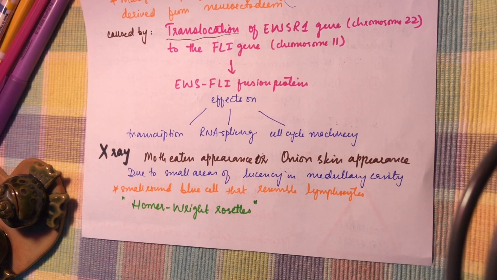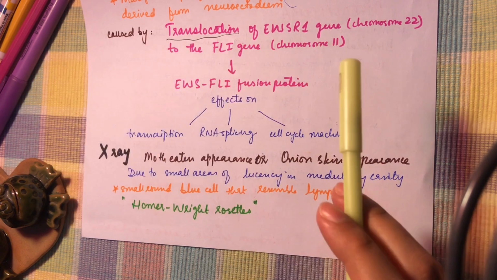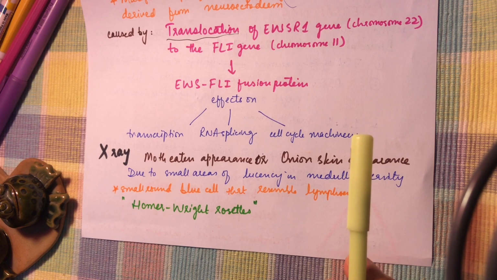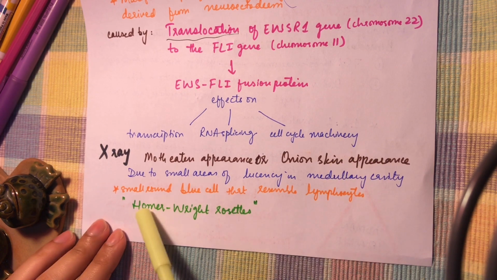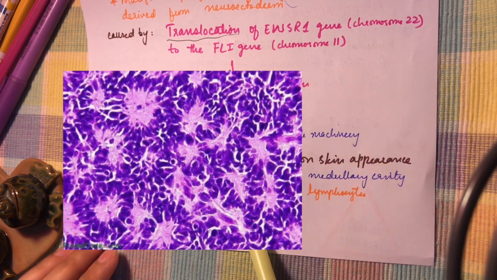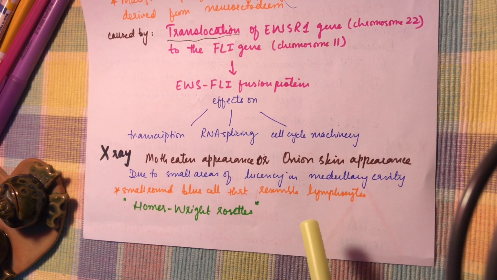Like the other tumors in this group, it is also composed of sheets of uniform small round cells that are more cohesive than lymphocytes, and they have scant cytoplasm and may appear clear because they are rich in glycogen. One more important thing in its morphology is the Homer Wright rosettes. Homer Wright rosettes are round groupings of cells with a central fibrillary core, and they may indicate a greater degree of neuroectodermal differentiation.